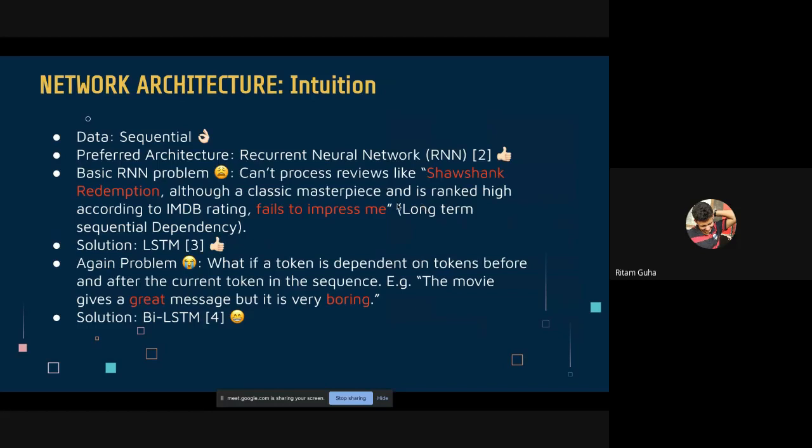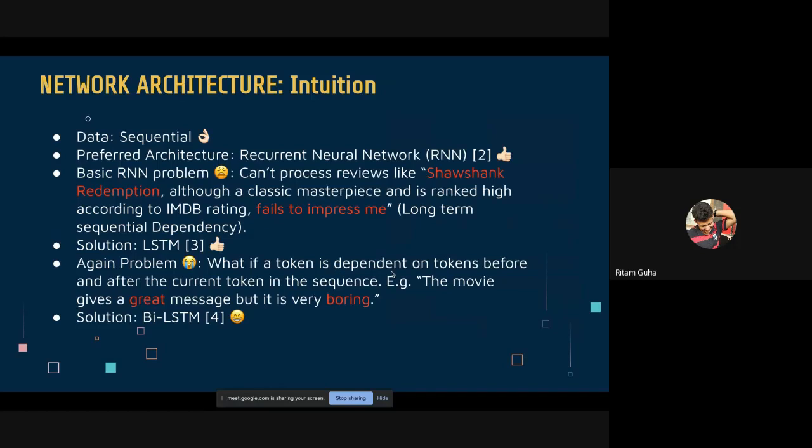A solution to this problem is using long short-term memory. It uses a memory cell and several gates to remember long-distance dependencies. So it is a great network for sequential data, but again, there is another problem. LSTMs process sequential data from left to right. So what will happen when the tokens in the sequence have right to left dependencies as well? I mean, the tokens may be dependent on previous as well as upcoming tokens in the sequence.